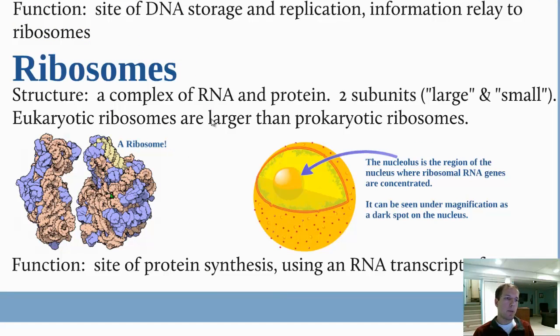And then additionally, ribosomes. Ribosomes are the place where information from the DNA is sent, and there are two subunits, two parts to the ribosome, and its job is to make proteins. So this is where that action happens, where protein synthesis, using that RNA that came from the DNA, will make a particular protein. And because many times this happens on the rough endoplasmic reticulum, as we'll see later, those proteins can be packaged and sent out. That's what we'll cover in our next video as we look more at the relationships between those membrane-bound organelles and how they work to transport materials into and out of the cell.